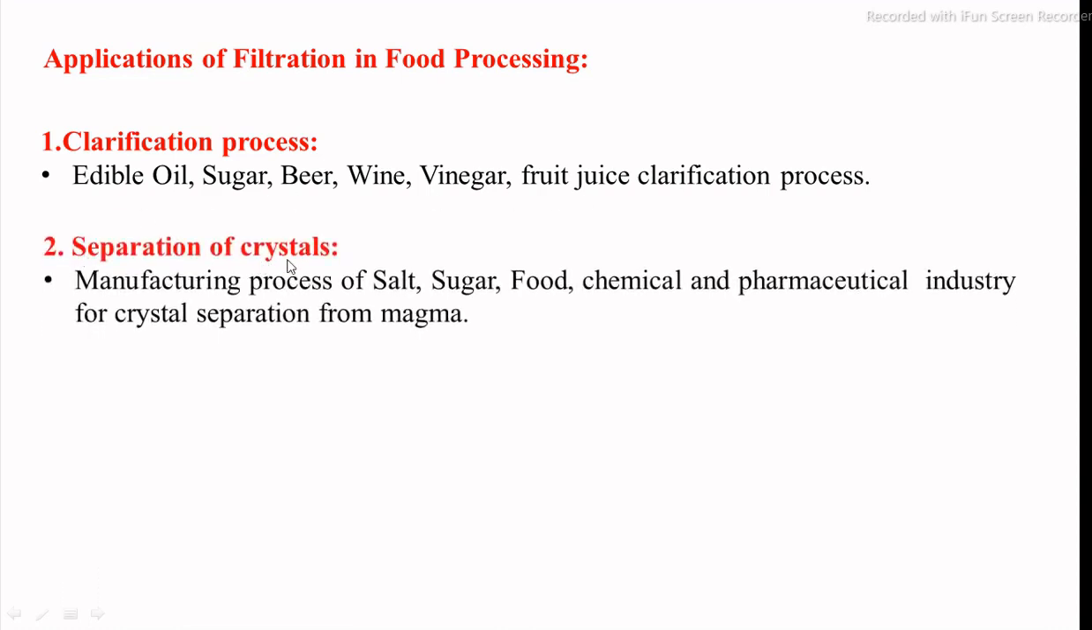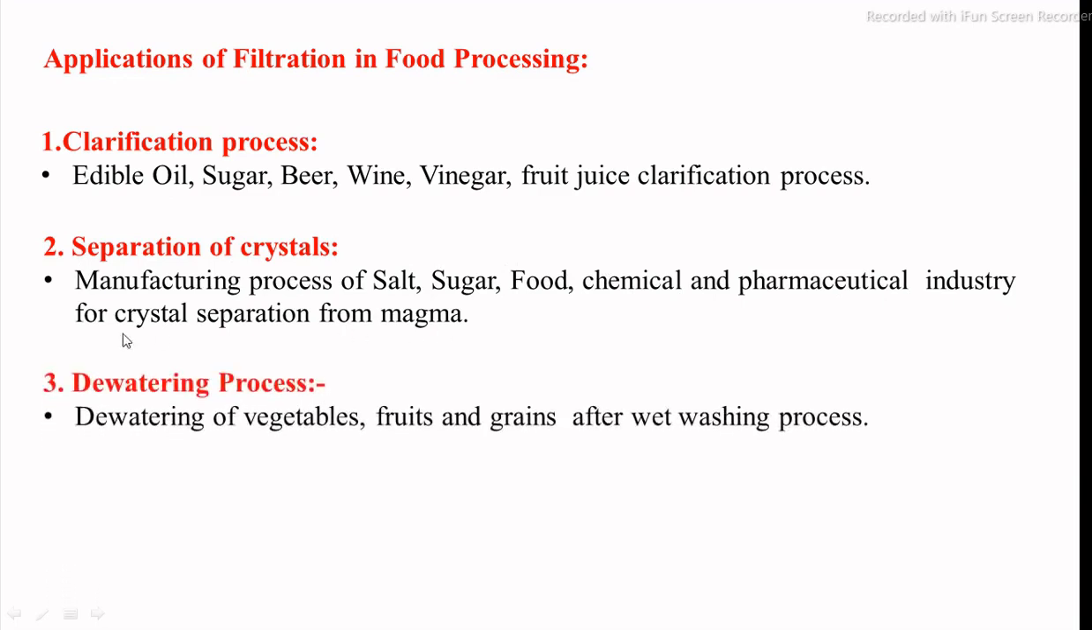Second one is the separation of crystals from the crystallization process, for the manufacturing of sugar and salt. In the food, chemical and pharmaceutical industries, the crystals that grow are separated from the magma using the basket centrifuge filtration process. Then the last one is the dewatering process. After washing vegetables, fruits and grains, the remaining moisture on the surface is removed using the batch basket centrifugal filtration process. These are the main applications of the filtration process in the food industry.